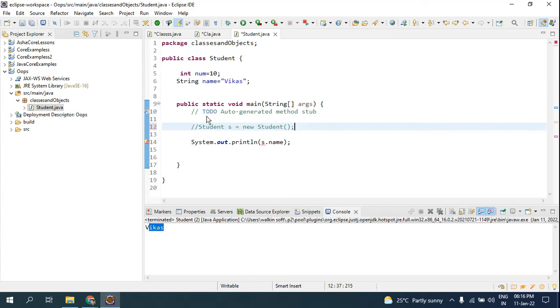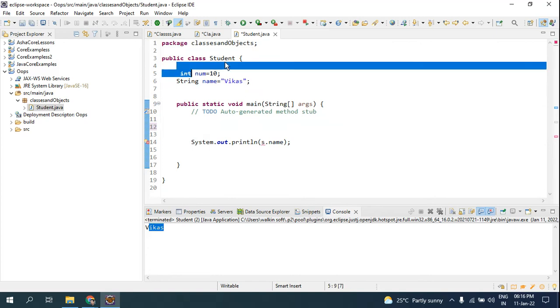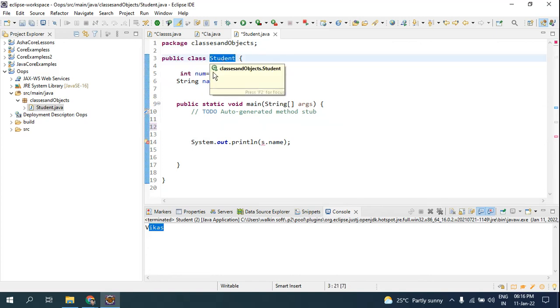So this is how you create an object. I will explain again. You have to create an instance of the class. How to create the instance? You have to take the class name. This is the class name.